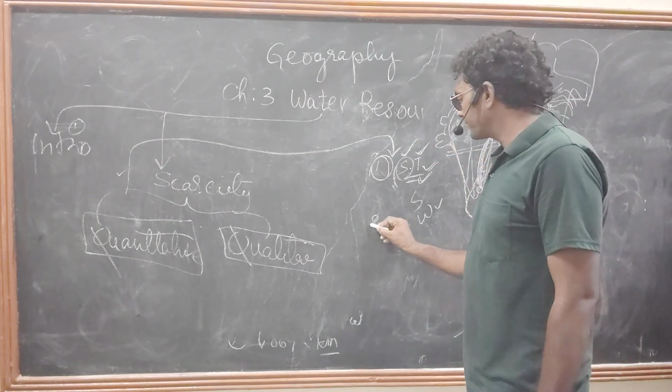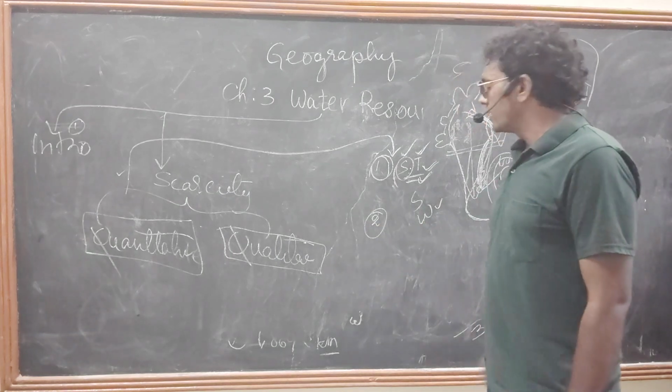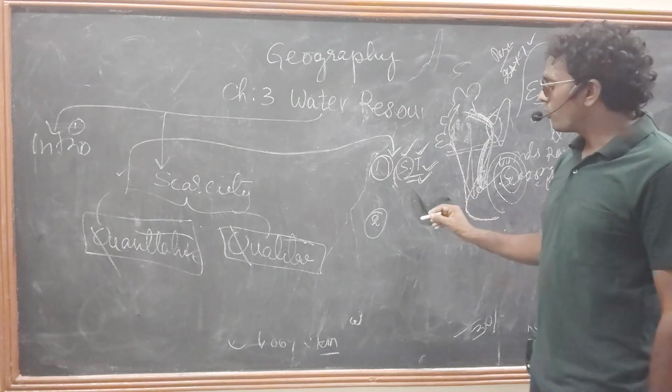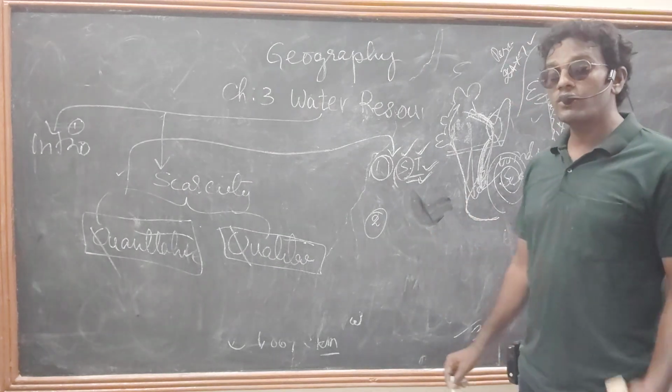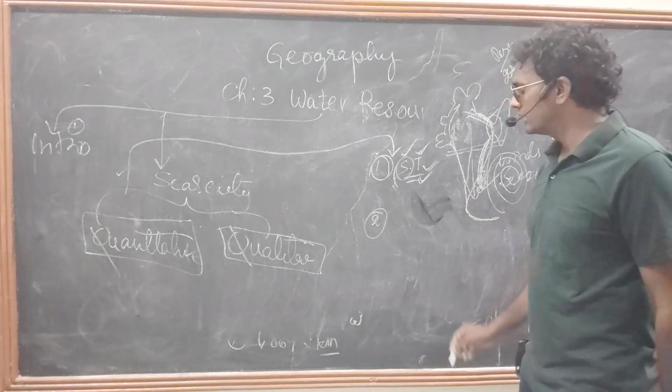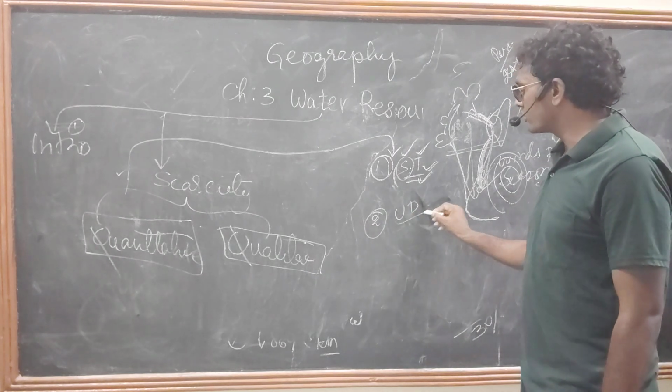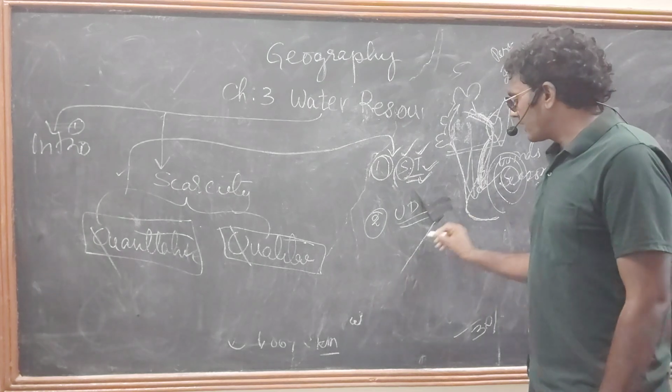Coming to the second point, that is the unequal distribution of water among the society. In India, we have the caste system.